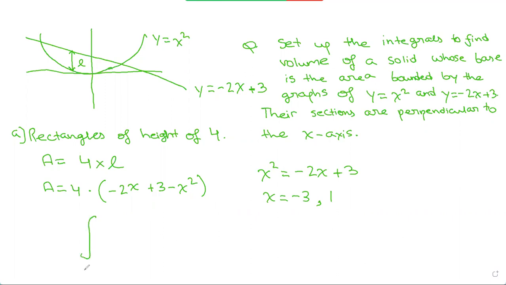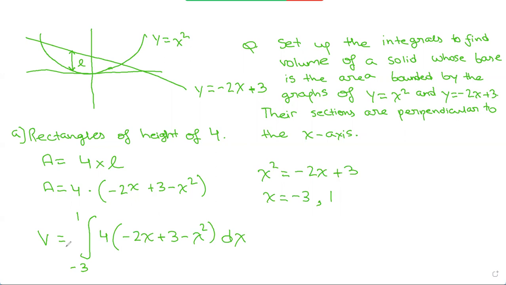Hence, the volume would be the integral from negative 3 to 1 of 4 times minus 2x plus 3 minus x squared dx. So this is our integral for the volume. So that's how easy it is. In this example, they asked us to find the volume using rectangles of height 4.